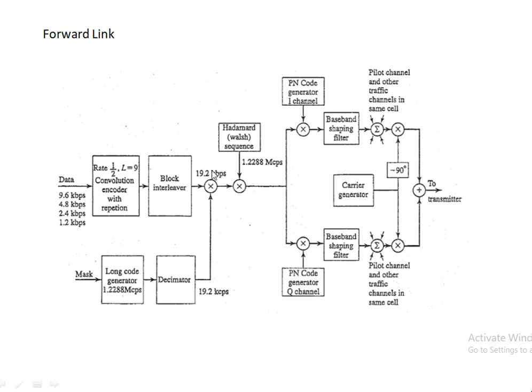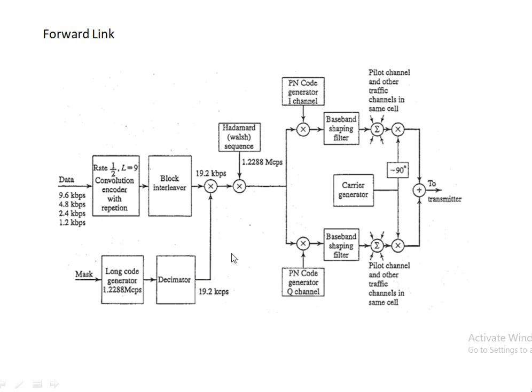Now the data bits at the output of the block interleaver are scrambled by the multiplication with the output of a long code generator running at a chip rate of 1.2288 times 10 raised to 6 chips per second, but whose output is decimated by a factor of 64 to 19.2 kcps. This kcps is kilo chips per second. Don't get confused, it is kilo chips per second.